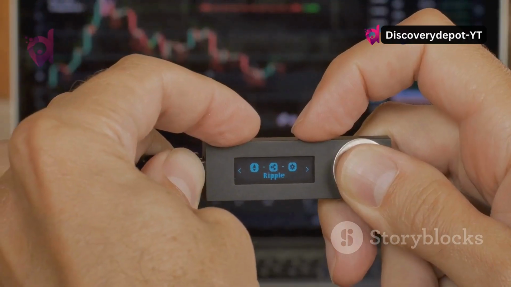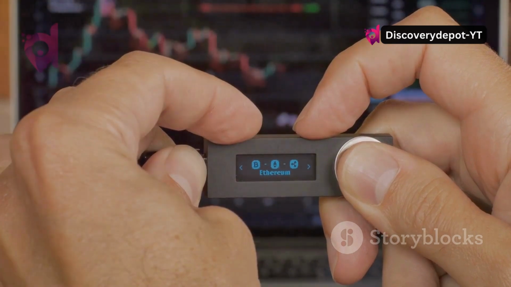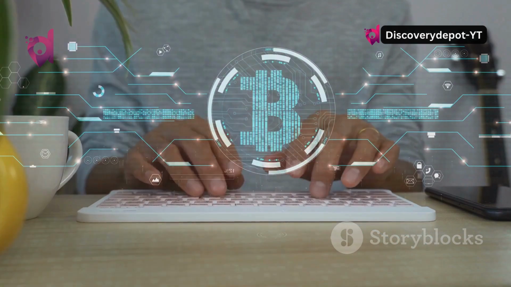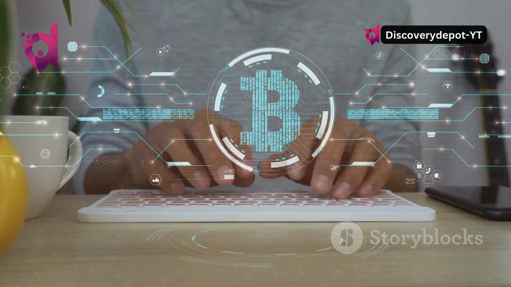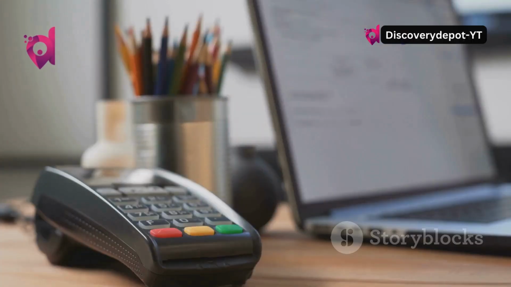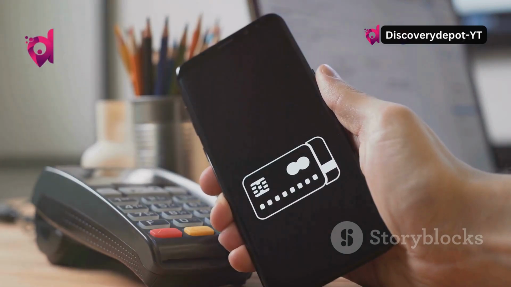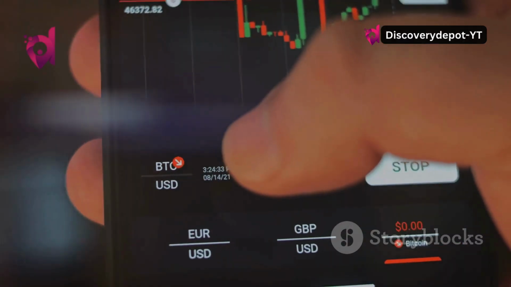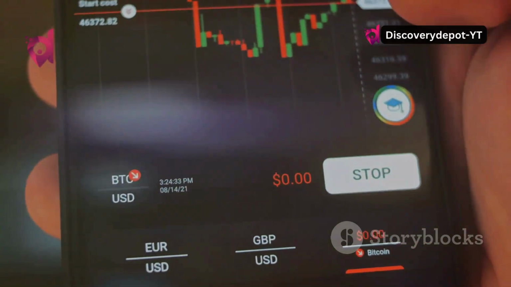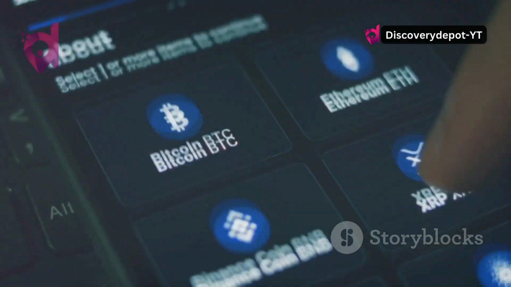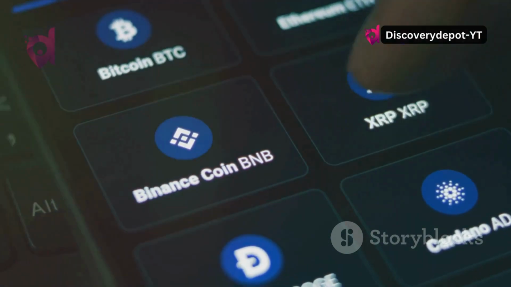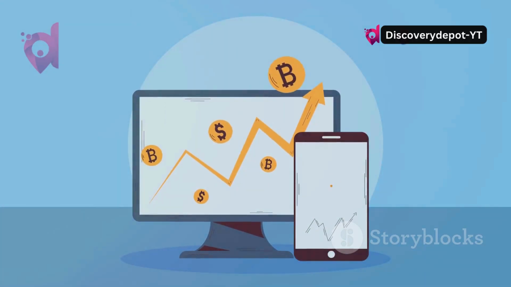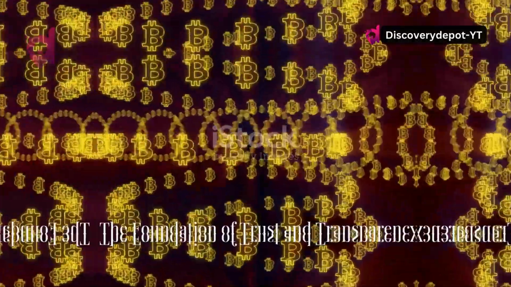One key feature of digital currencies is their cryptographic security. Cryptography uses complex mathematical algorithms to secure transactions and protect against counterfeiting. This makes digital currencies highly secure and resistant to fraud. There are thousands of different digital currencies, each with its unique characteristics. Some of the most well-known include Bitcoin, Ethereum, and Litecoin. These currencies can be used for a variety of purposes, from online purchases to investments.